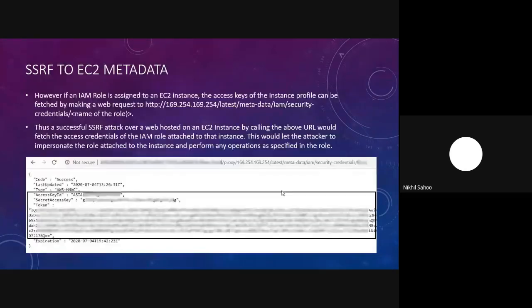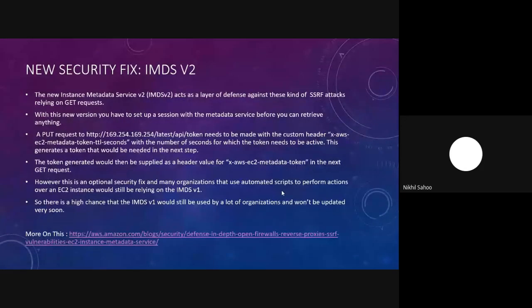The whole vulnerability here is because of the server-side request forgery vulnerability that is present on your website itself. So there isn't any misconfiguration from the EC2 side or from your AWS side. Whatever vulnerability is happening is only because of the server-side request forgery present on your website. But these kinds of attacks were very common and were being exploited a lot, because of which the reputation of Amazon was also going down. That is why they came up with a new version, which is instance metadata service version 2. This acts as a defense against these kinds of SSRF attacks.